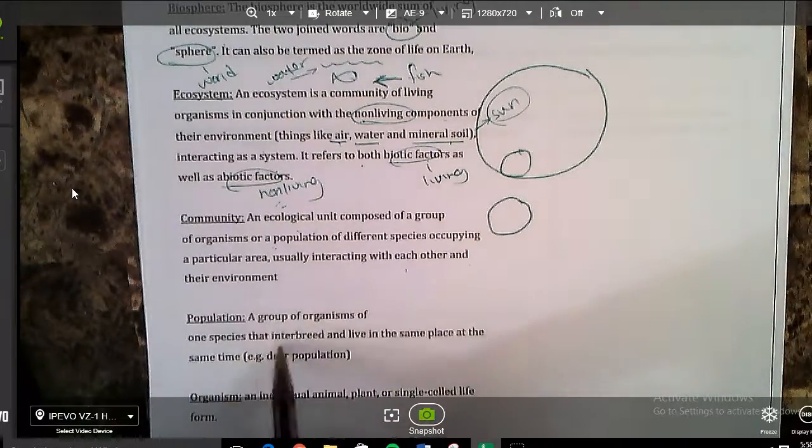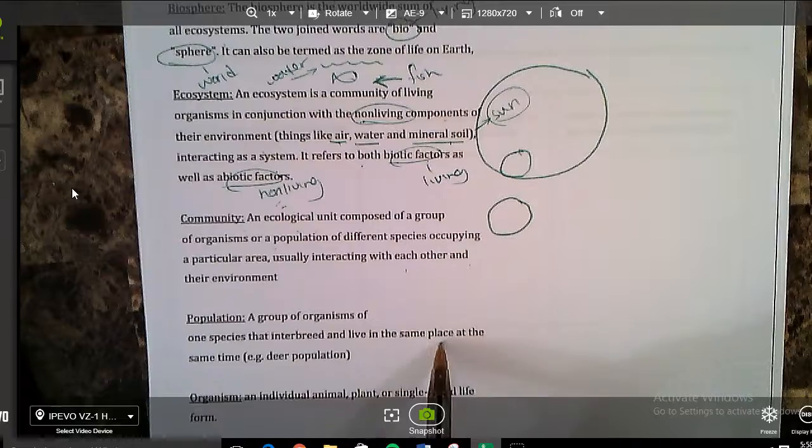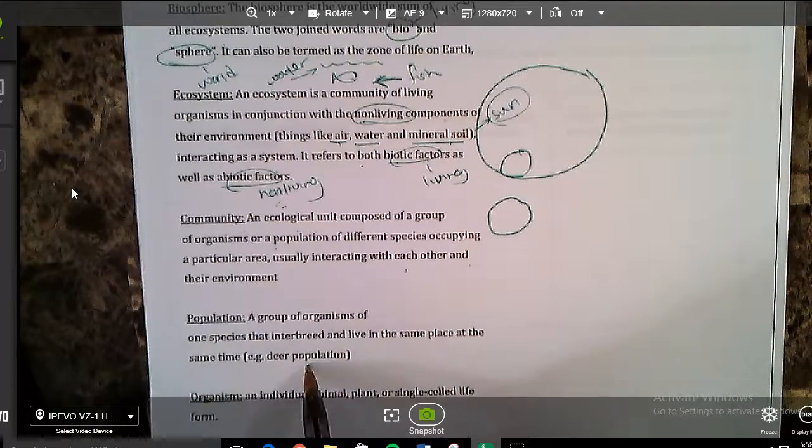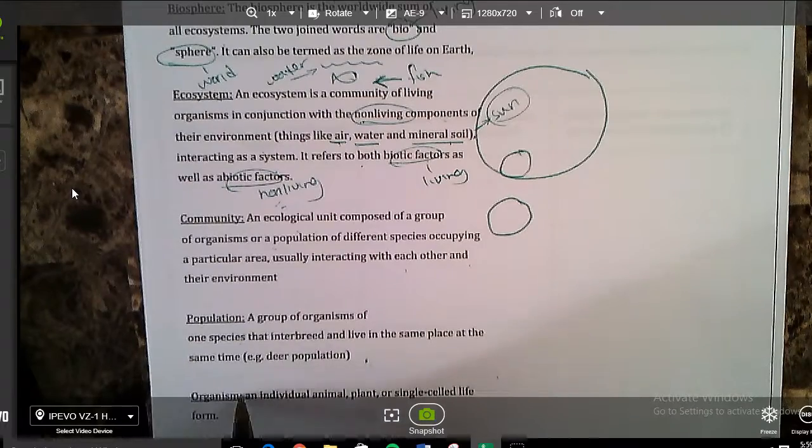Population. A group of organisms of one species that interbreed and live in the same place at the same time. An example would be a deer population or a squirrel population or the ant population that's currently living in Miss Tucker's classroom. It's really annoying. Organism, an individual animal, plant, or single-celled life form. So one organism would be just you, or just one ant, or just one deer.